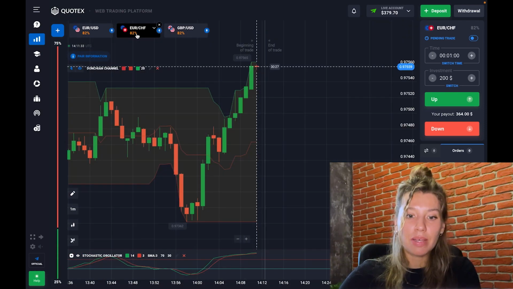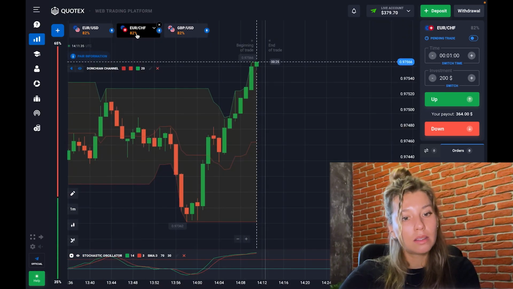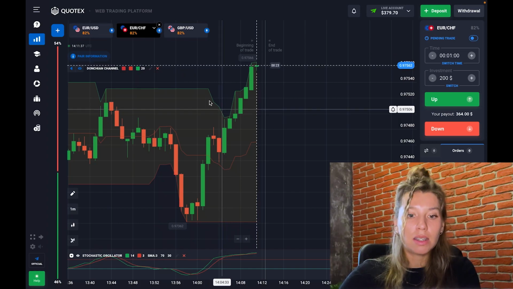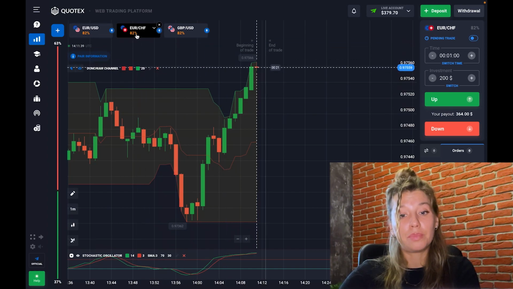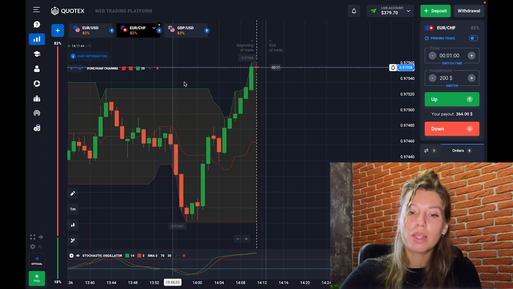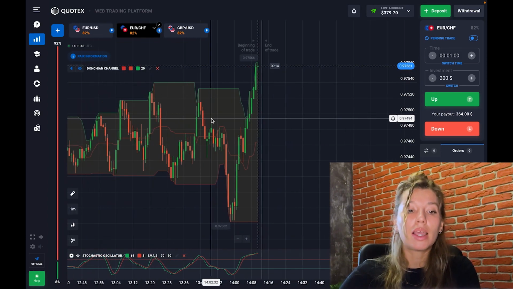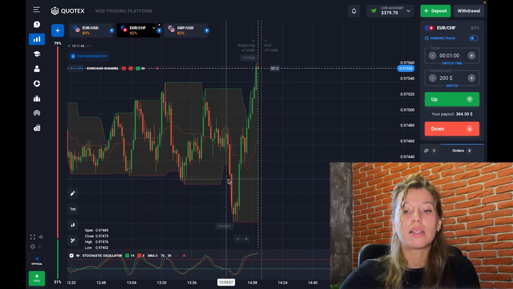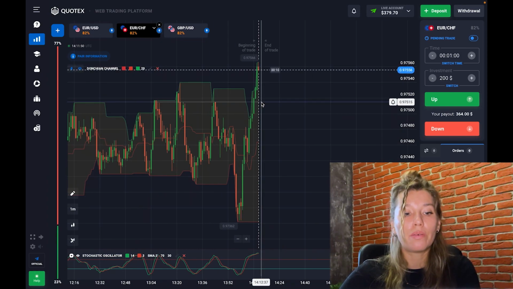This pair hasn't got a fixed tag, but you see that now it has an 82% payout. It's also good. Here we can also see a volatile market, and we can follow these patterns, and from this we can gain our profit.